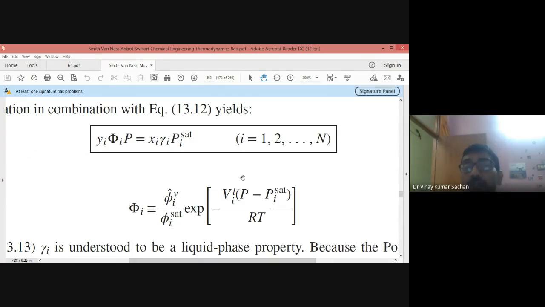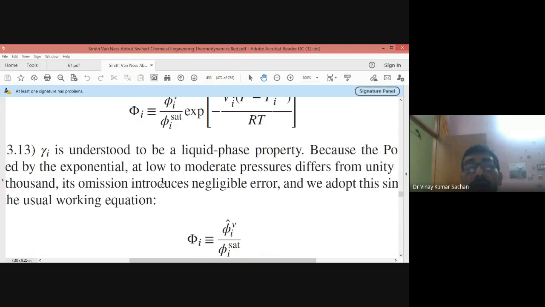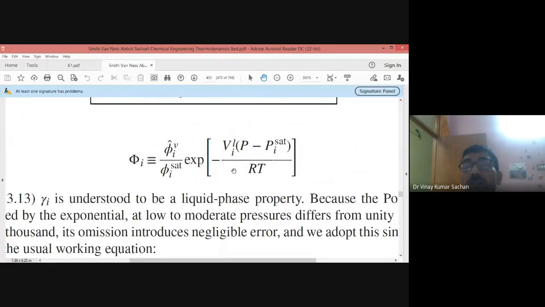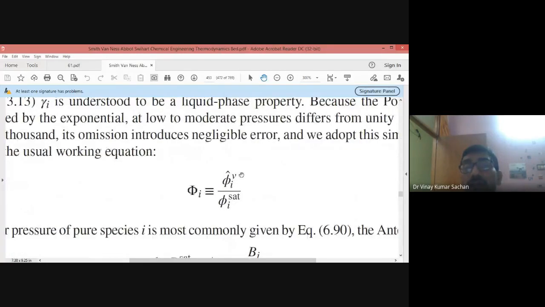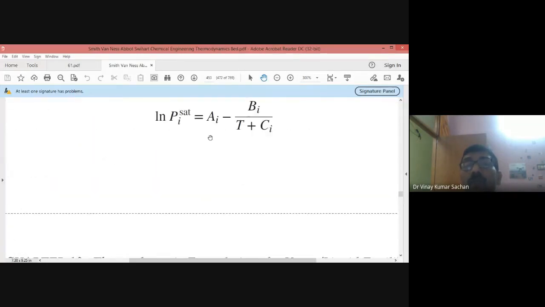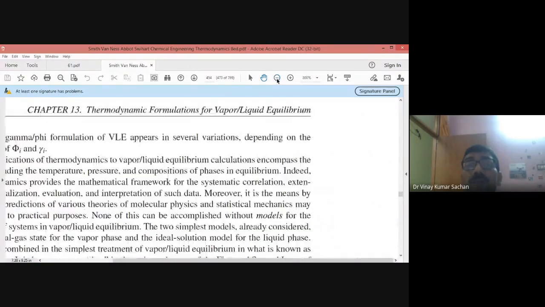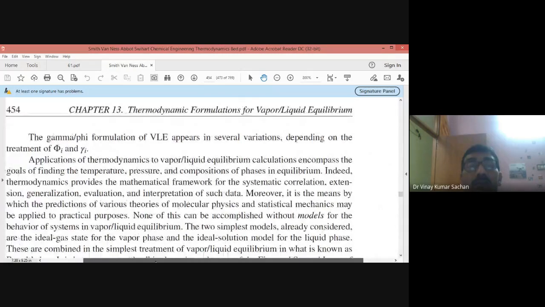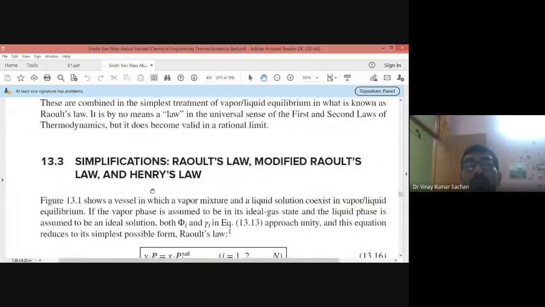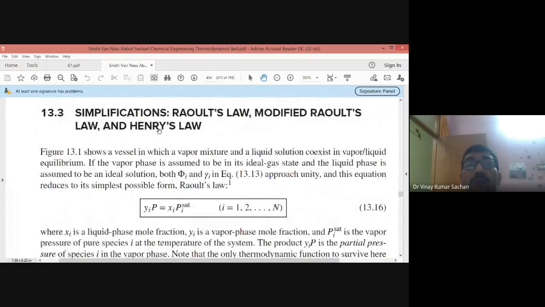Now this term is very small, so it can be neglected. So many times what we do, and this is almost 1, so y_i into P is equal to x_i gamma_i P_i^sat. This is called the modified Raoult's law. If you neglect the exponential term, then capital Phi_i can be written like this, and the saturation pressures can be given by the Antoine equation, and then we can write Raoult's law. So the simplifications are Raoult's law, modified Raoult's law, and Henry's law.